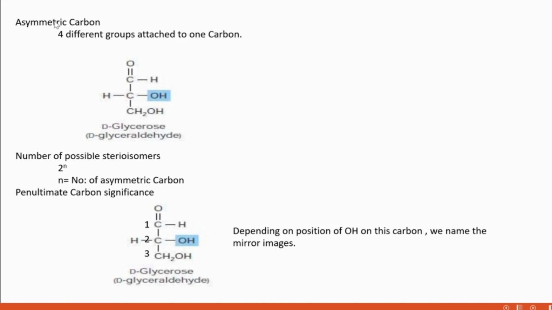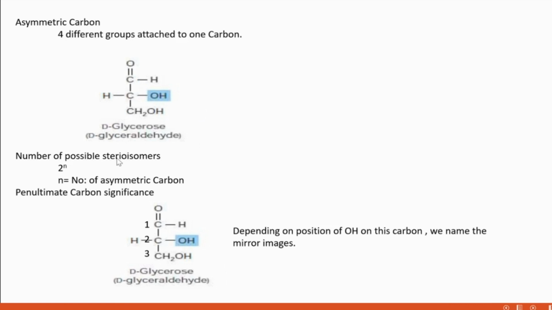Next, asymmetric carbon. I have already discussed asymmetric carbon with you. If the 4 bonds of the carbon are bonded with different groups, then that carbon is called asymmetric. Here only one asymmetric carbon is present in this group.